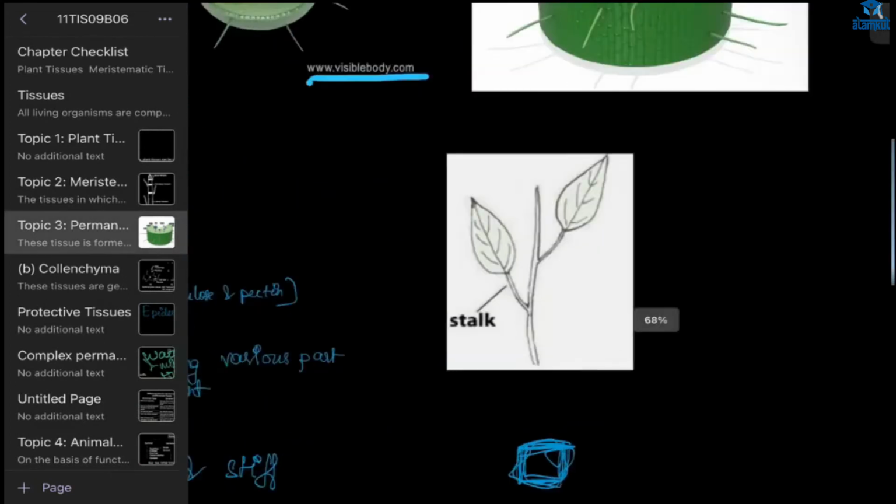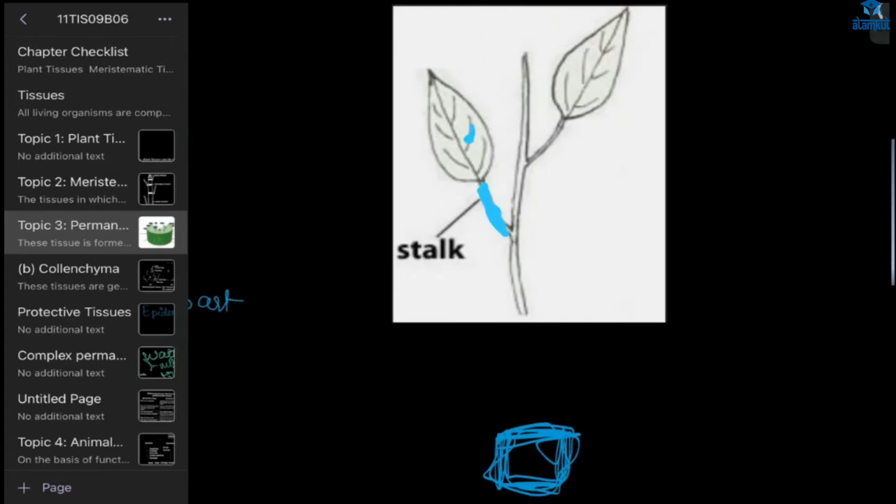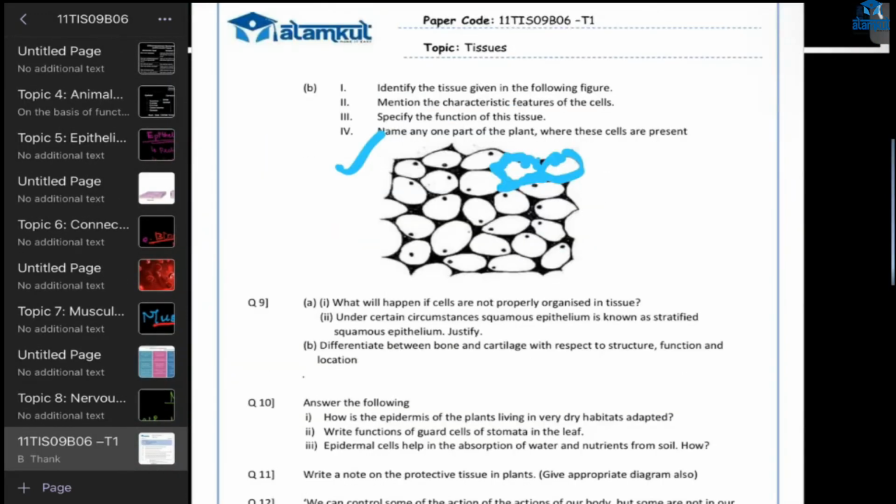Okay, here you told me for support and flexibility. So the leaf stalk, it is present here. Understood, Razi? Yes, ma'am. Not in the leaf, in the leaf stalk. Okay. Okay, ma'am. What's the next question?